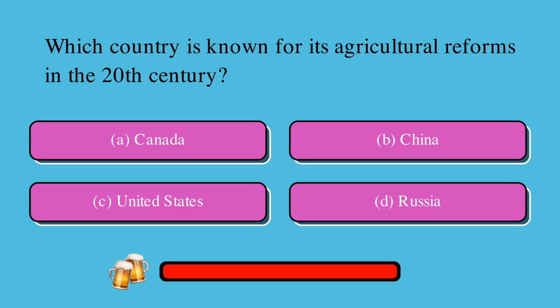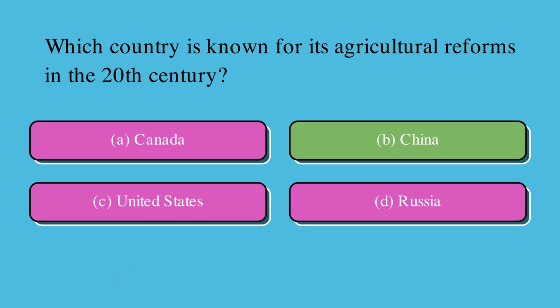Which country is known for its agricultural reforms in the 20th century? Is it A, Canada, B, China, C, United States, or D, Russia? The correct answer is B, China.